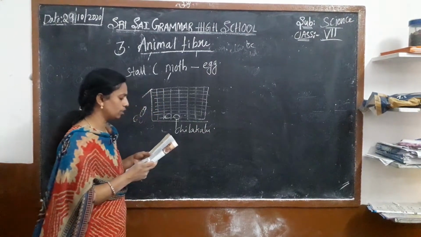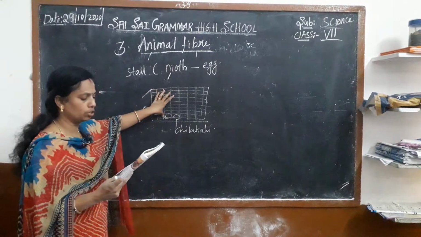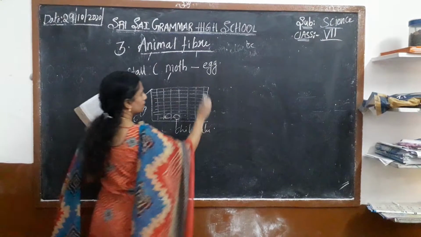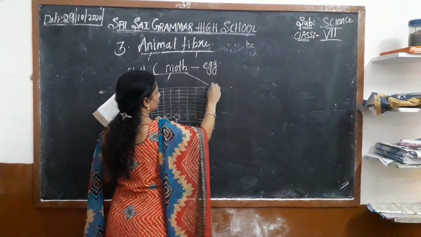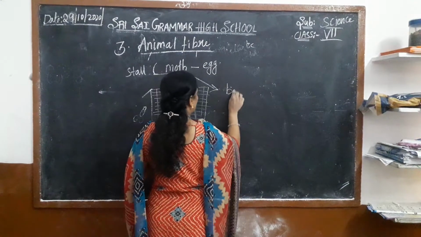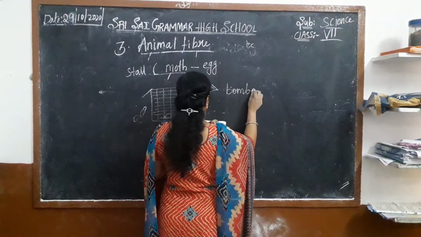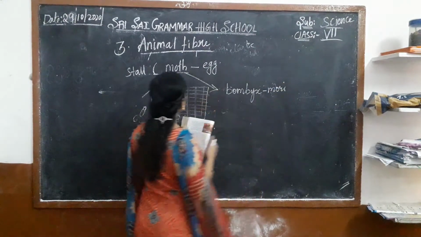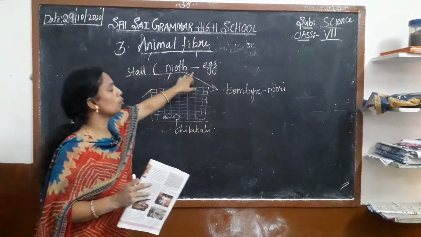Okay, they call these boxes chilakulu. My father said another name for the silk moth is Bombyx mori. Okay, Bombyx mori. The other name for the silk moth is the Bombyx mori.